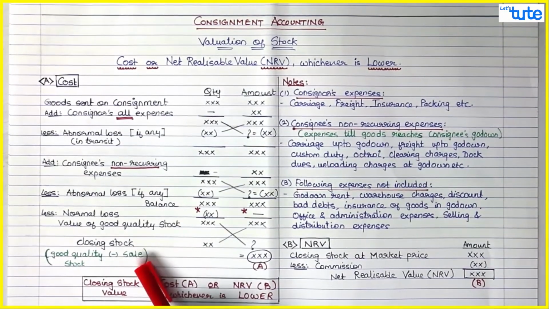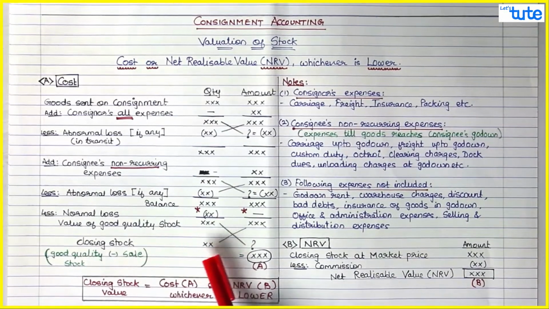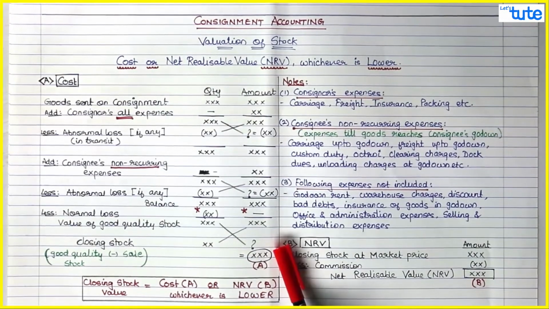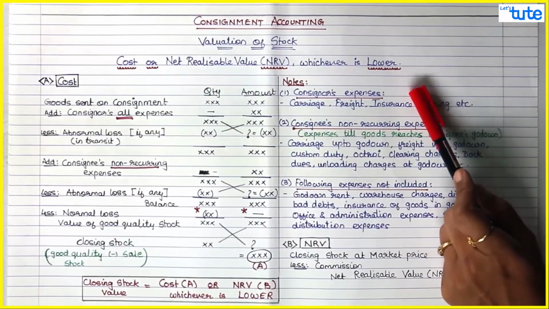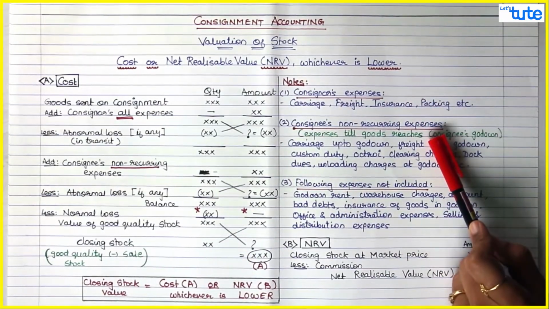Good quality stock minus all those units which are sold. So this much is your closing stock. What would be the value of closing stock? Now this is your cost. We have already discussed this: consignor's expenses and consignee's non-recurring expenses.